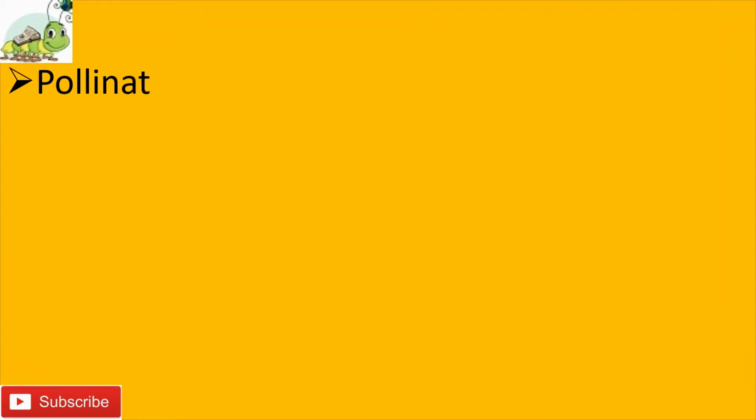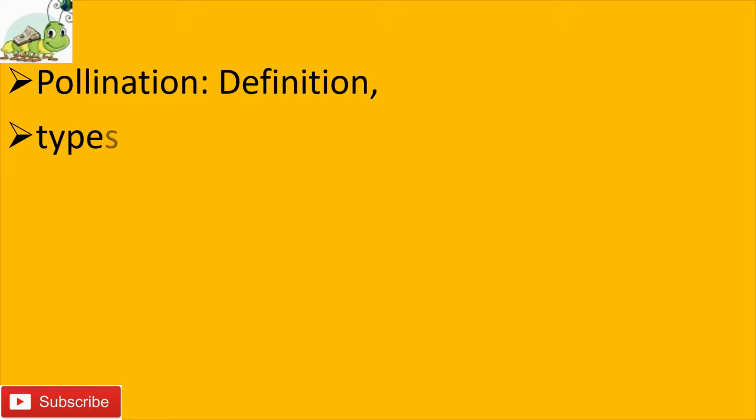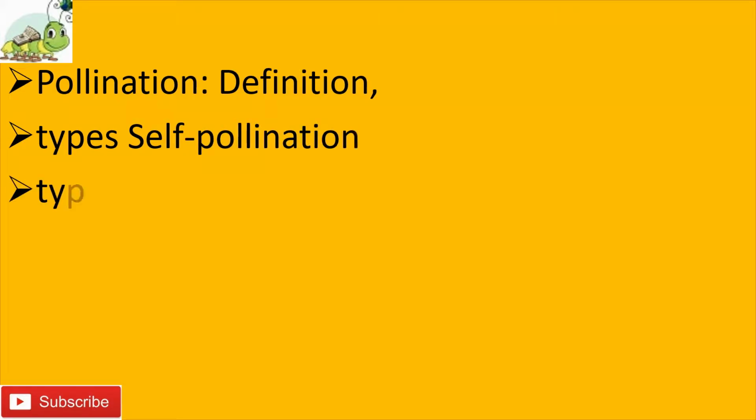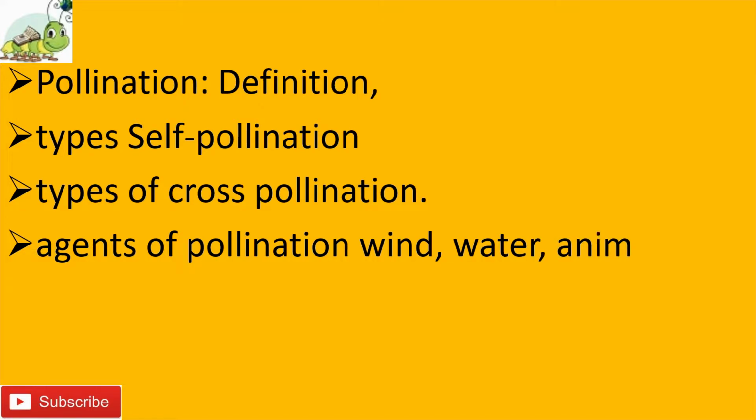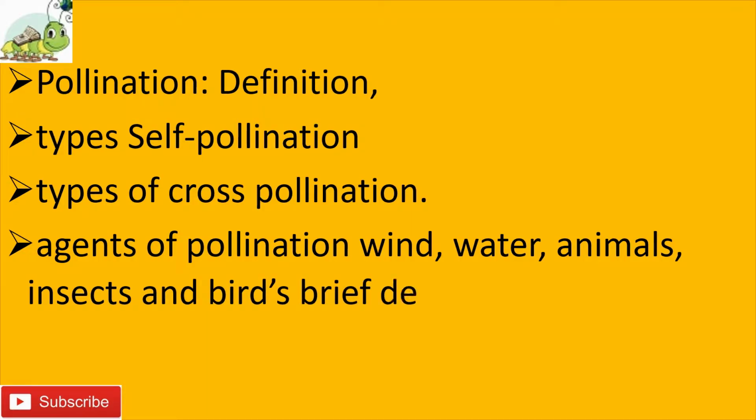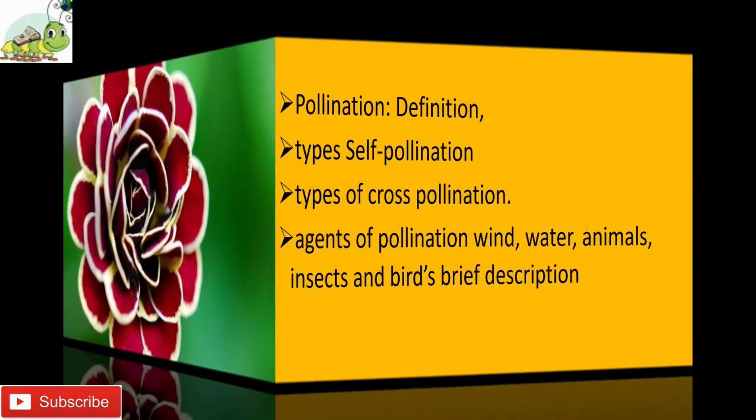Today, I will discuss the second part of sexual reproduction in flowering plants. By the end of this section, you will know pollination, its definition, types of self-pollination, autogamy and geitonogamy, and cross-pollination, allogamy and xenogamy, agents of pollination, wind, water, animals, insects and birds, with brief descriptions, examples and significance.